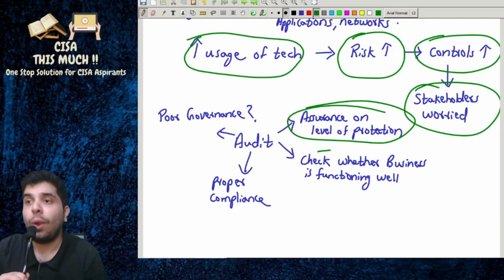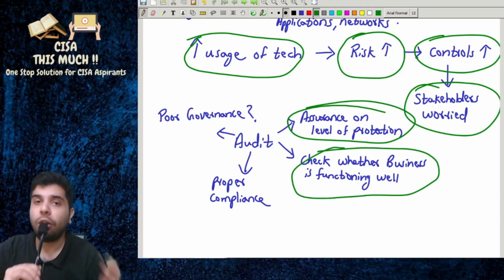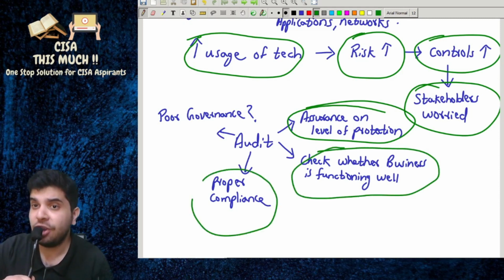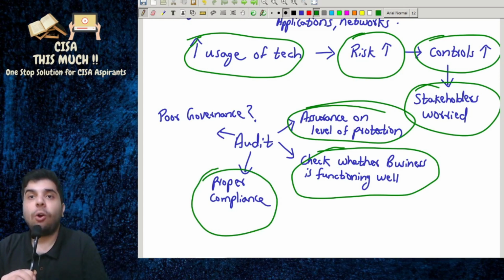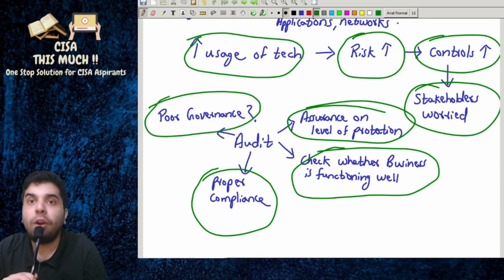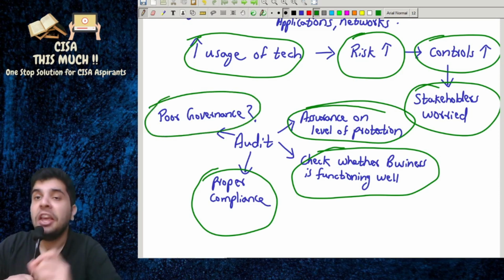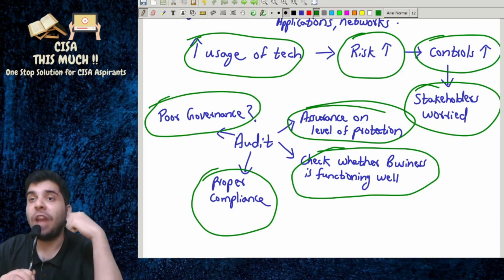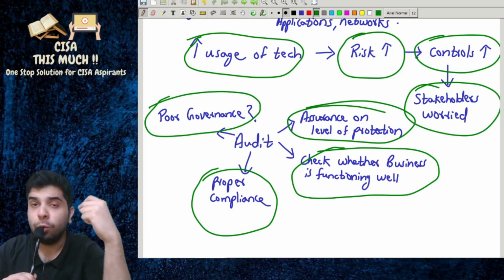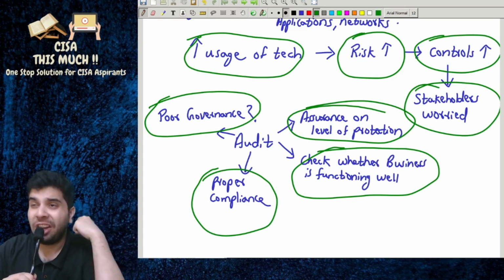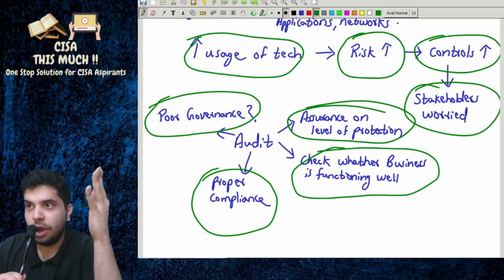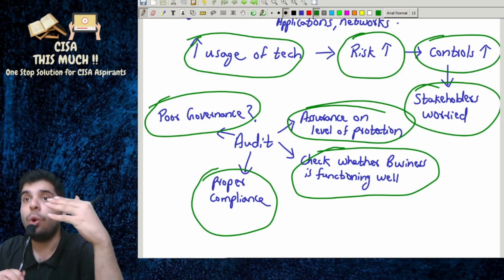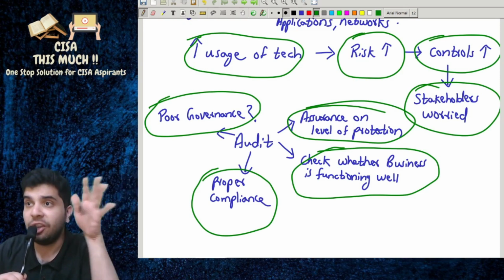It will check whether the business is functioning well or not. It will check whether the organization is complying with the laws and regulations properly or not. And it will also check whether there is poor governance of enterprise IT, whether the organization is able to derive the full value from the IT or not, whether there is proper IT governance in the organization or not. Audit will give answers to these questions, and it will help the stakeholders to rely on the organization, to know whether the organization is running properly or not.